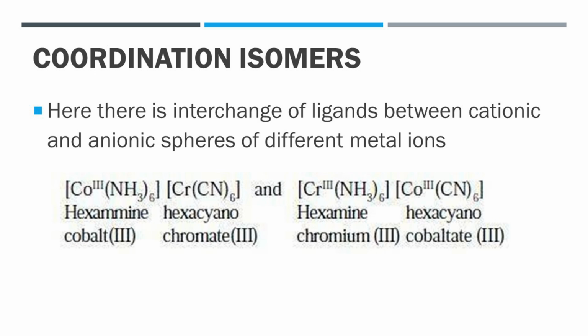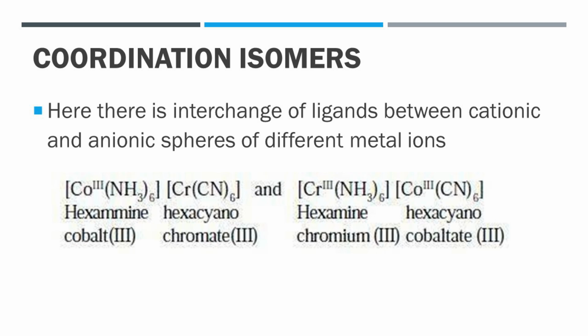Third type is coordination isomers. In this case, there is interchange of ligands between the cationic and anionic parts of different metal ions. For example, look at the structures of [Co(NH3)6][Cr(CN)6]. In the second case, [Cr(NH3)6][Co(CN)6].